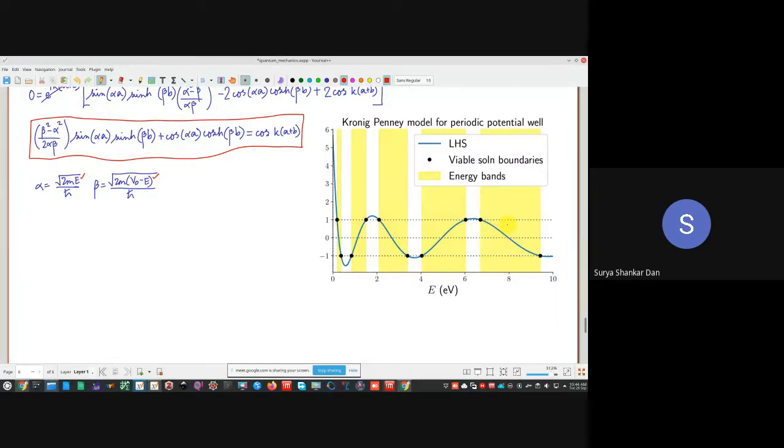ठीक है? Please note energy is on the x axis. Okay, अब ये right hand side का जो position है ना, so I have not plotted the right hand side. The only thing which we can tell for sure is that this cos value is valid only between -1 and +1. Yes or no? Sin and cos का value is always between -1 and +1.